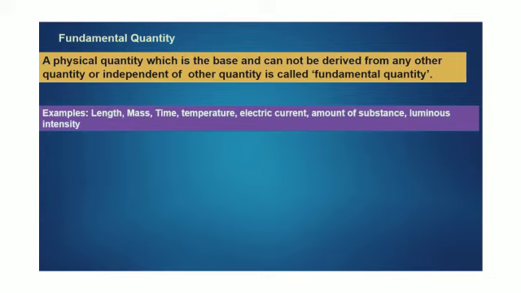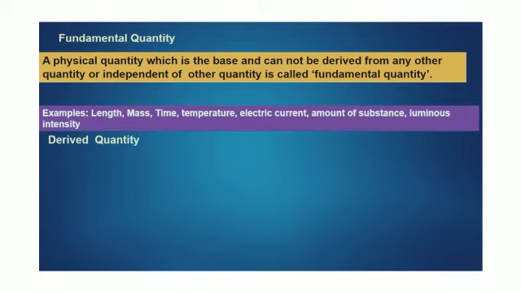These are quantities which are independent of each other. You cannot obtain any of these quantities from any other quantities. That's why these are called base quantities, or fundamental quantities. And we have only 7 fundamental quantities.